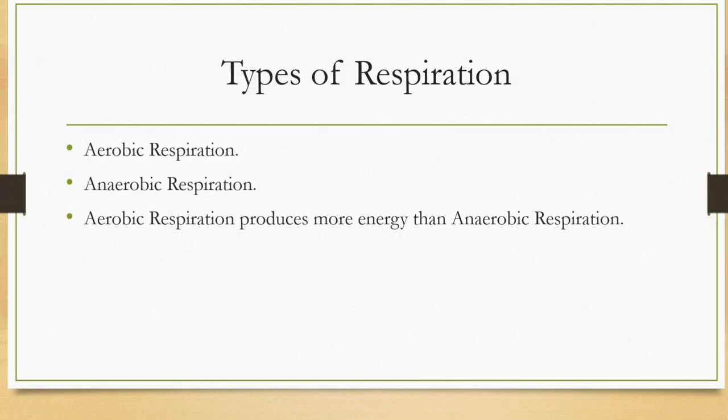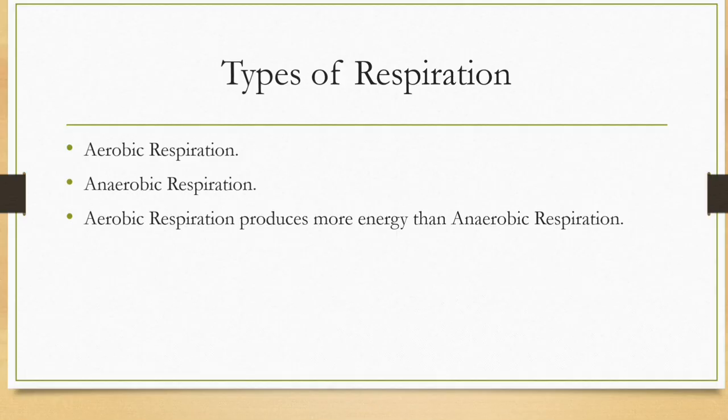Types of respiration. There are two types of respiration, aerobic and anaerobic. Very simply, if molecular oxygen is present during respiration, then this type is termed aerobic respiration, and if oxygen is absent, that means respiration occurs in the absence of oxygen, it is known as anaerobic respiration.